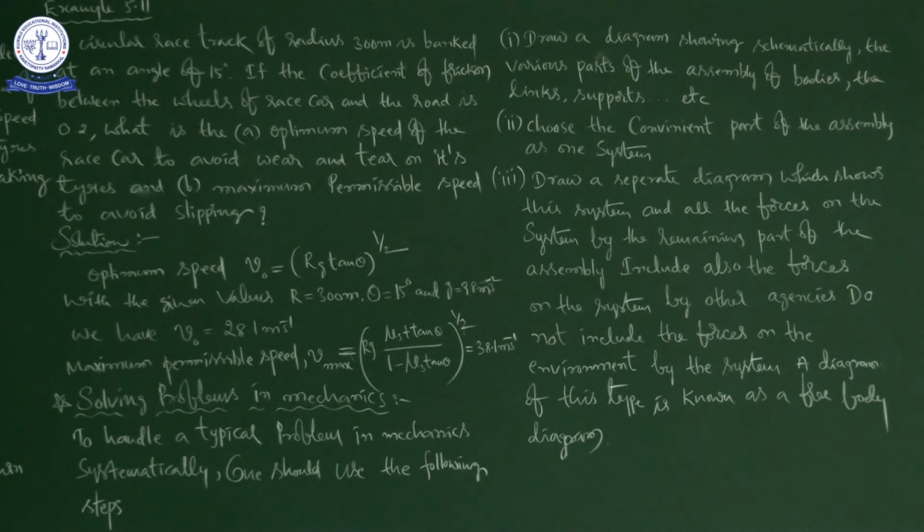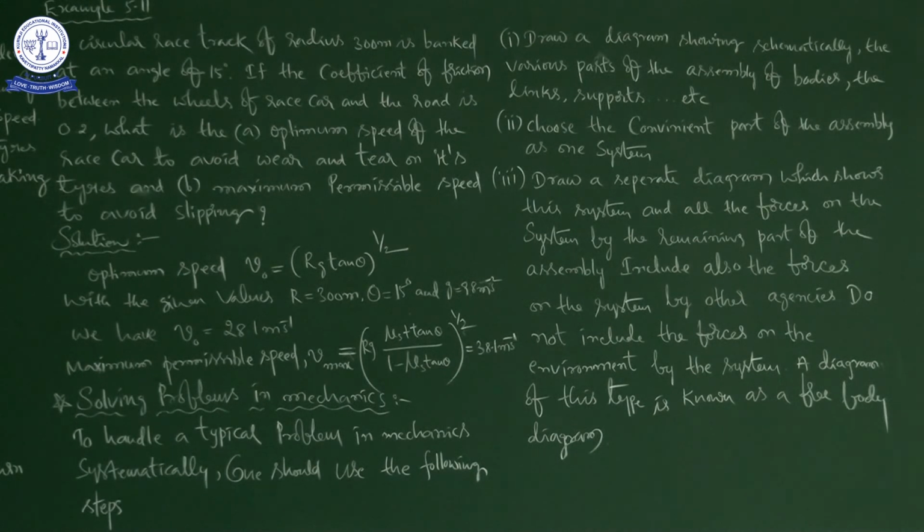So how to solve such types of problems? Now five steps will be discussed. These five steps you have to memorize and you have to apply. Physics means application is very important, no? So not only memorizing, first you have to memorize and then apply to solve a mechanics problem. So the first step is: draw a diagram showing schematically the various parts of the assembly of bodies, the links, supports, etc.